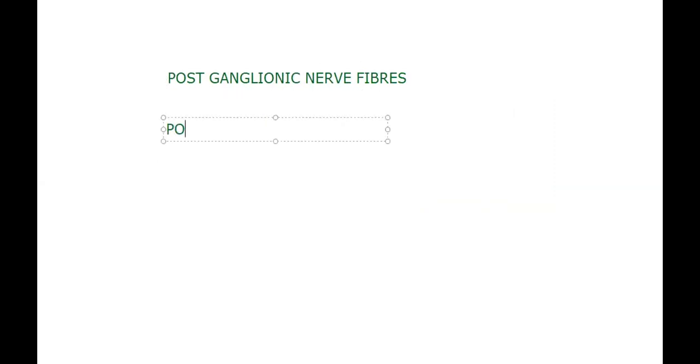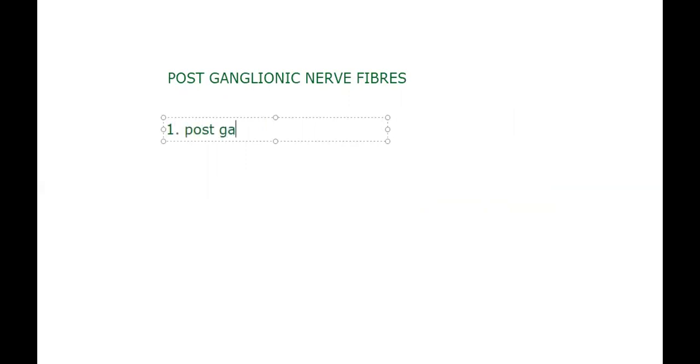Postganglionic nerve fiber. So let me go in the same way. That third item I took here, postganglionic nerve fibers. So we need to give the address. Two statements will come, isn't it?